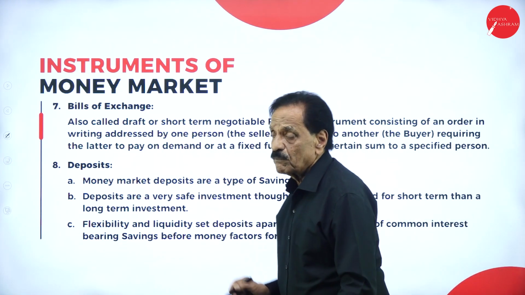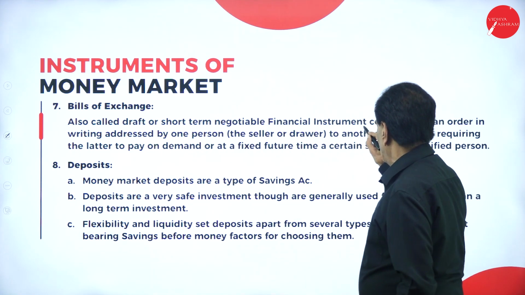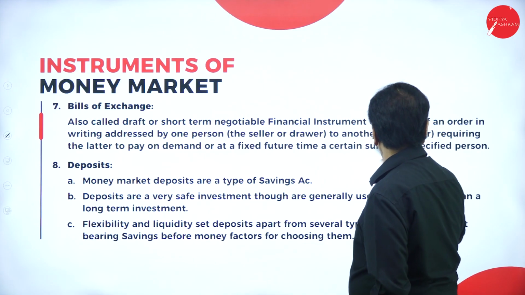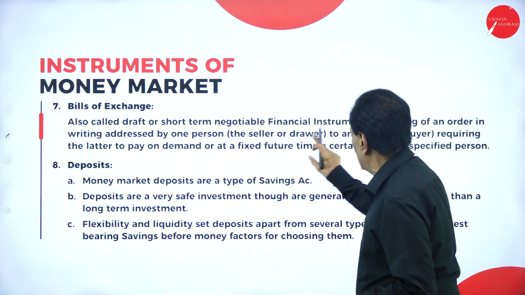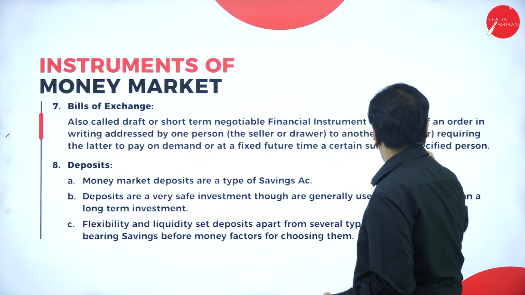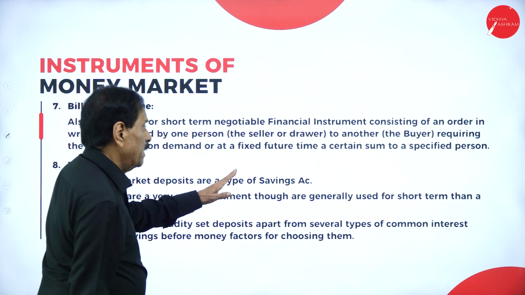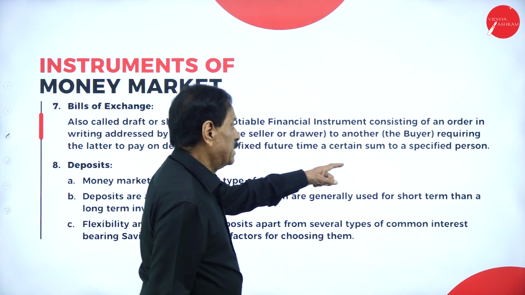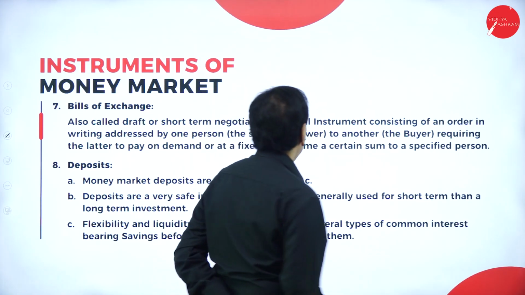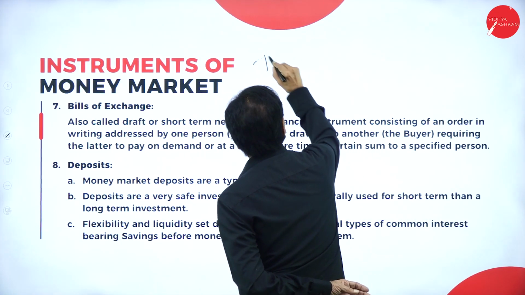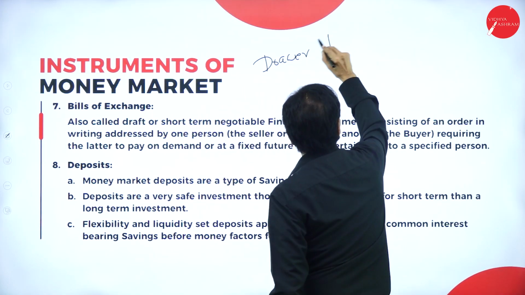Bills of exchange, also called a draft, is a short-term negotiable financial instrument, consisting of an order in writing addressed by one person, the seller or drawer, to another, the buyer, requiring the latter to pay on demand or at a fixed future time a certain sum of money to a specified person. There are two parties. One is called the drawer. Another party is called the drawee.